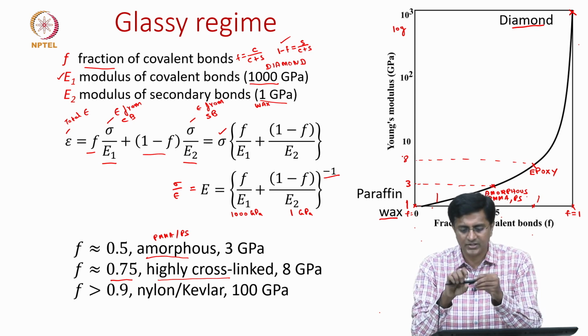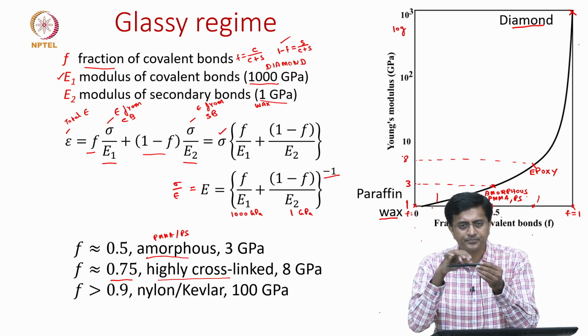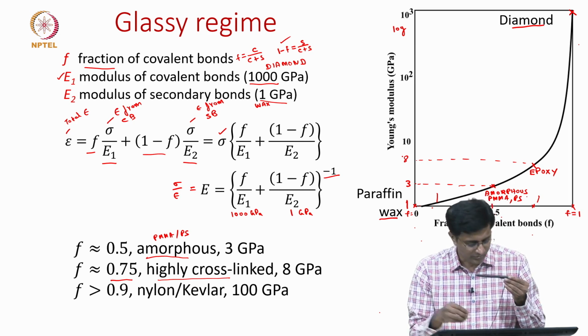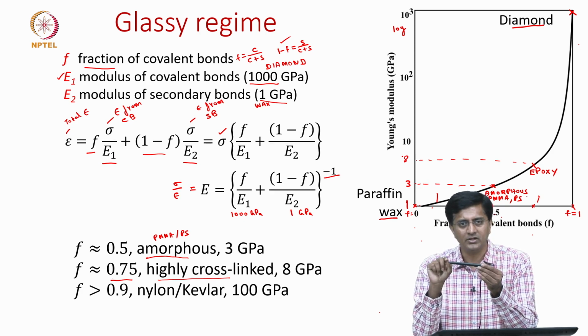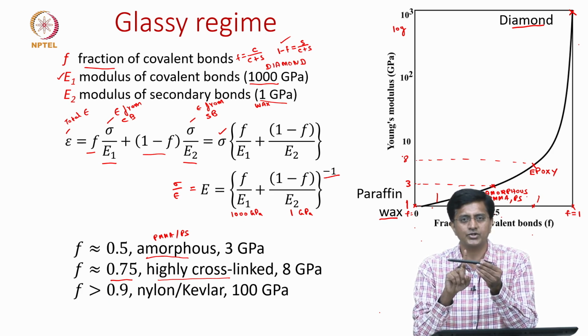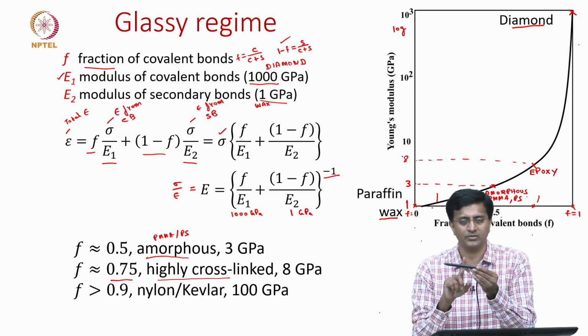So, let us say this is the fiber and we are looking in the direction of the fiber: all the molecular chains are aligned. So, this value of 0.9 is only in the direction of the fiber. But if you are looking at directions perpendicular to the fiber, that is when we will find most of these secondary bonds, and this value of F will be very small.